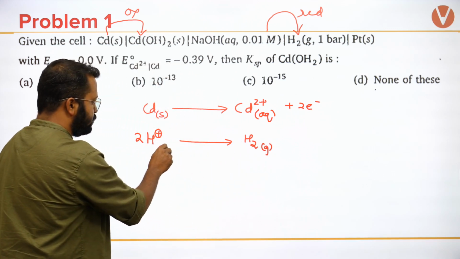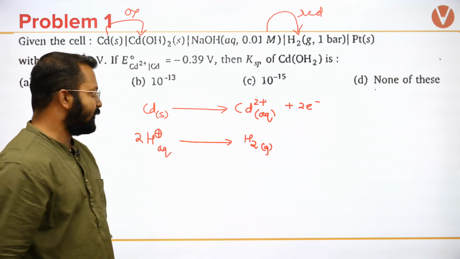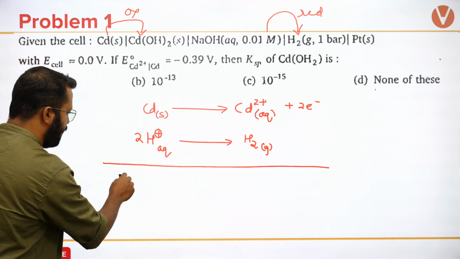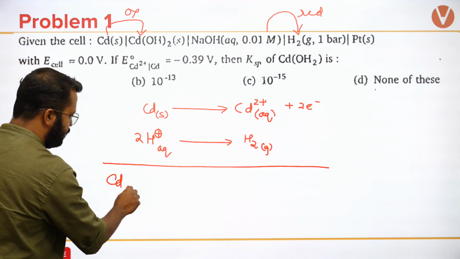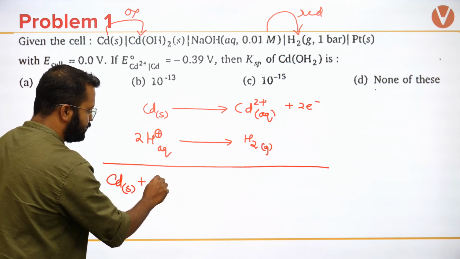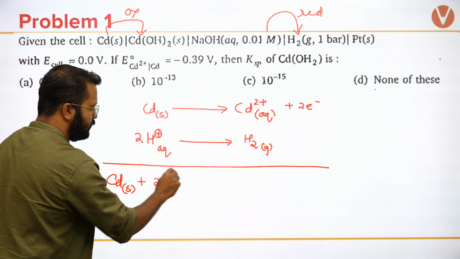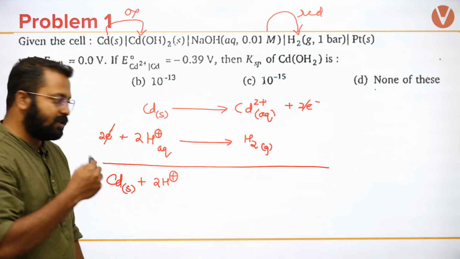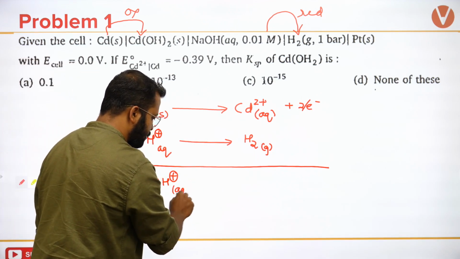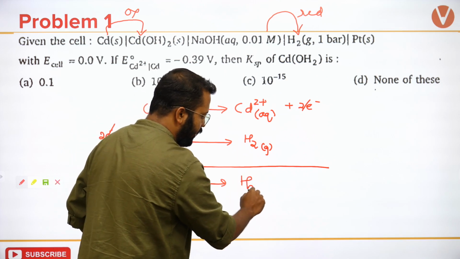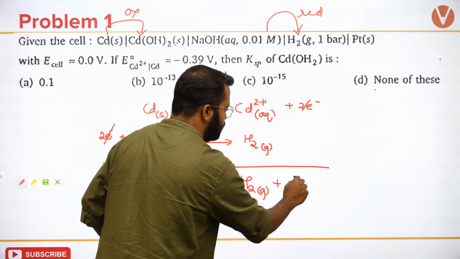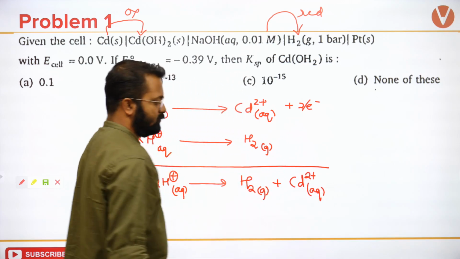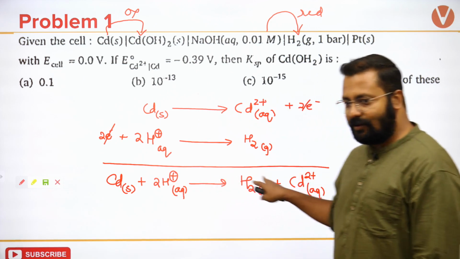Now if I add both of them, I will get Cd solid plus 2H+, this will take up 2 electrons. So if I add both of them, the electrons will get cancelled out. 2H+ aqueous will change to form H2 gas plus Cd2+ aqueous. Okay, I will write the reaction like this.